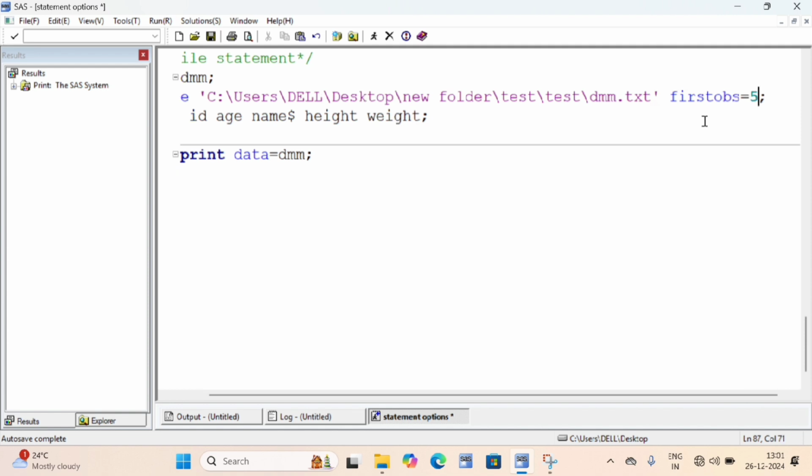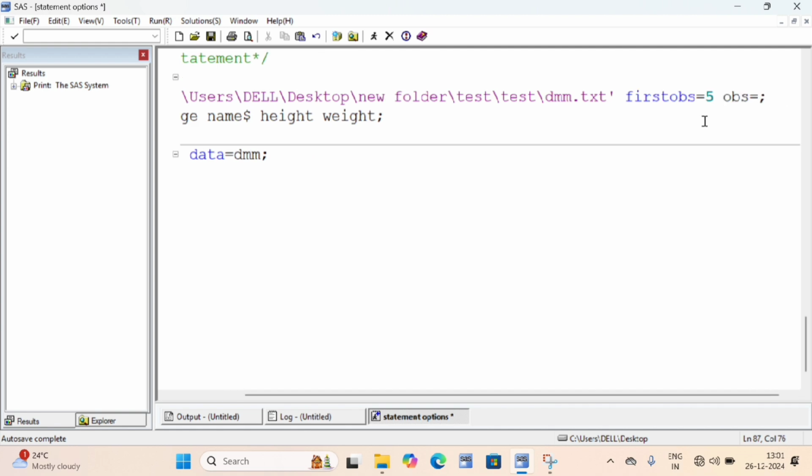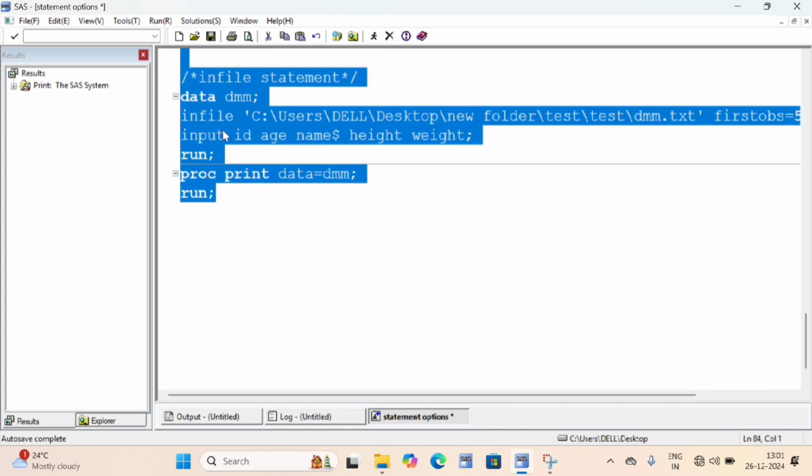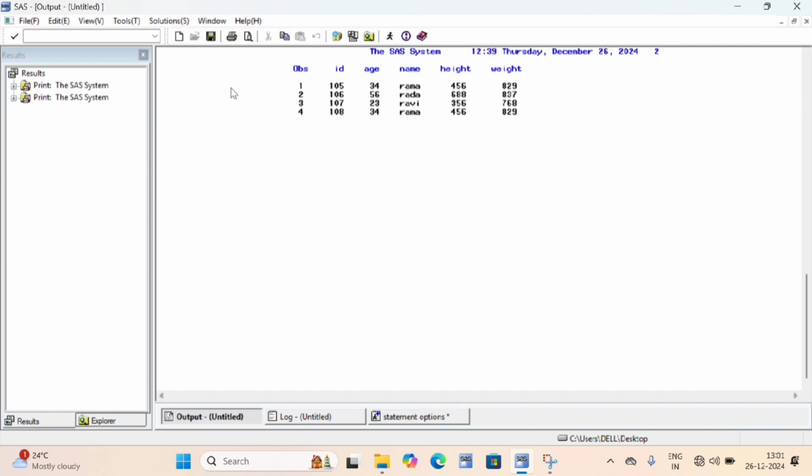From 5 I want, and I'm giving a space, then OBS equals 8. Okay, now I'll run this code. So when I run this, you can see from 5 to 8 it is printing.